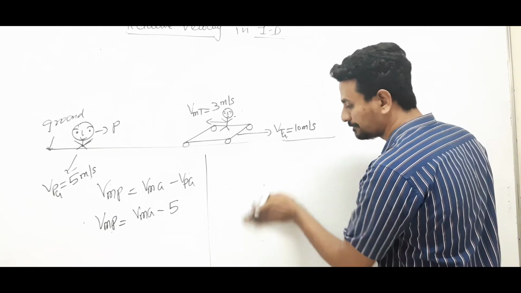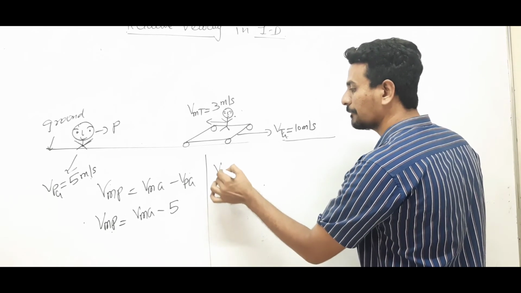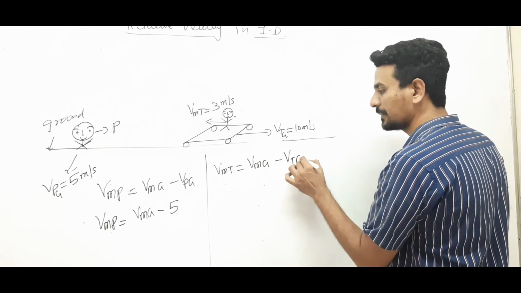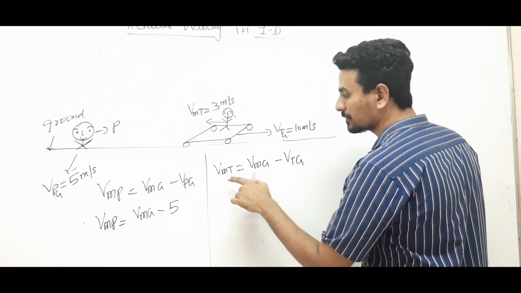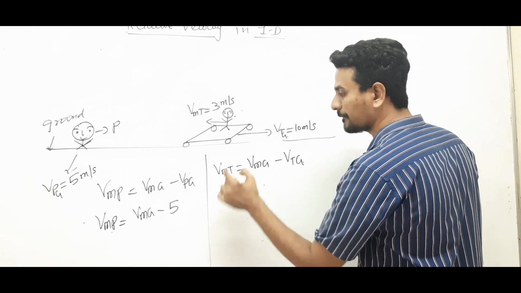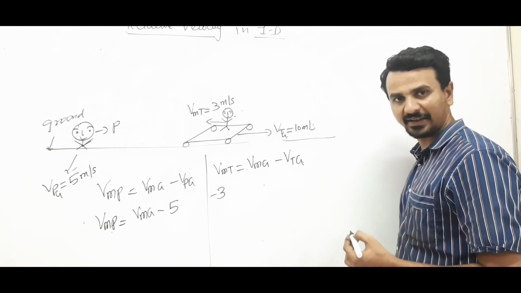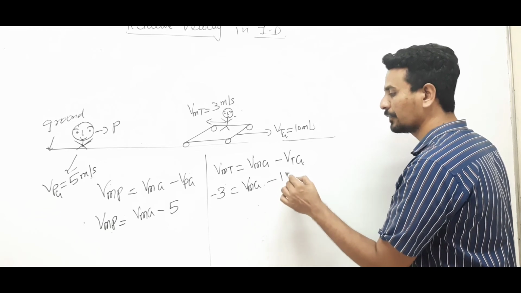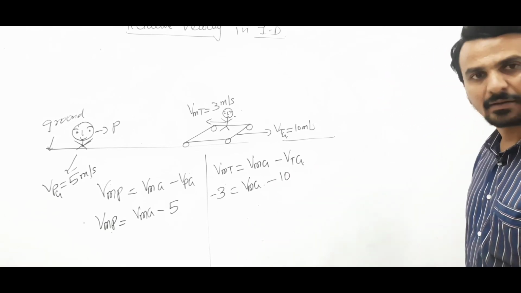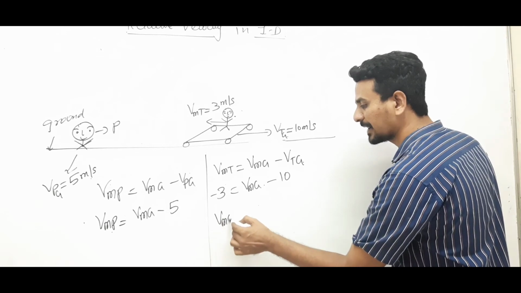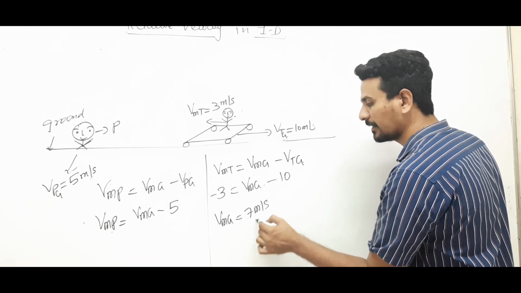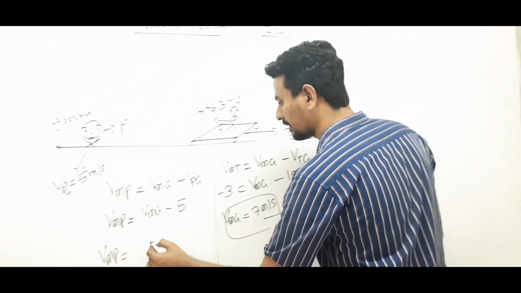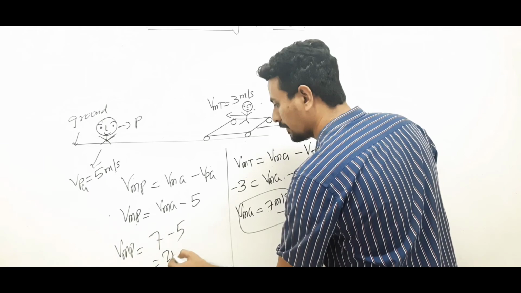That means velocity of man with respect to trolley will be velocity of man with respect to ground minus velocity of trolley with respect to ground. The man is moving with a velocity of 3 but in the opposite direction. So we place minus 3 equals velocity of man with respect to ground minus 10, as the trolley is moving with velocity 10. So velocity of man with respect to ground is 7 meters per second. So velocity of man with respect to person will be 7 minus 5, which is 2.